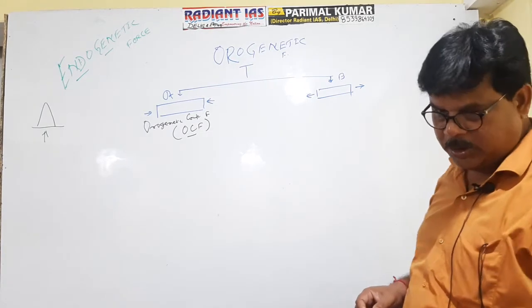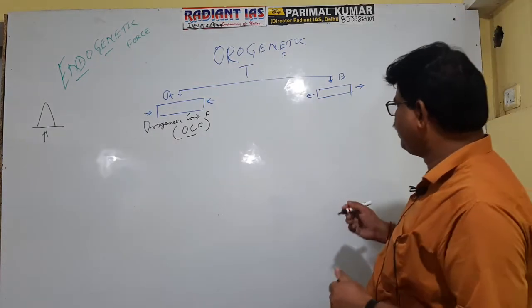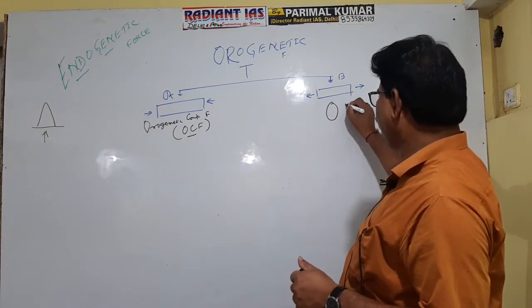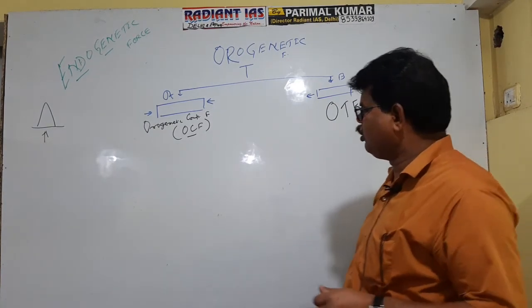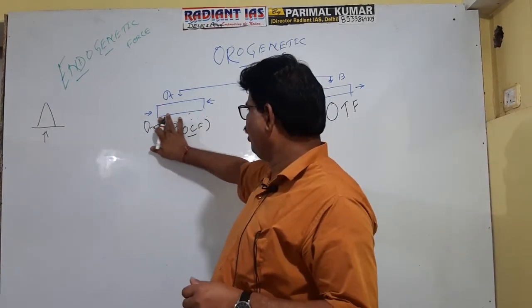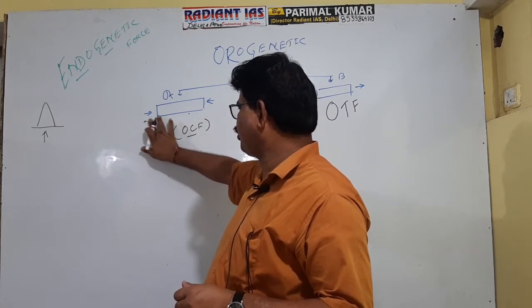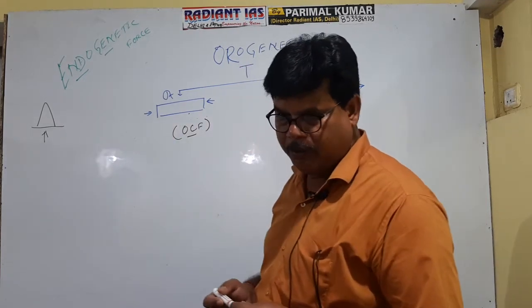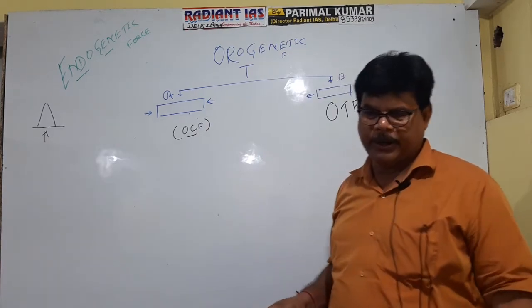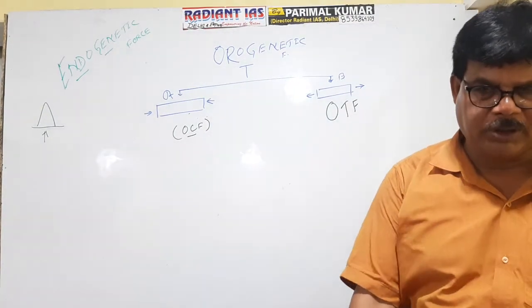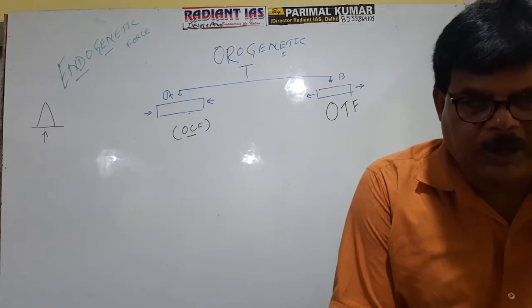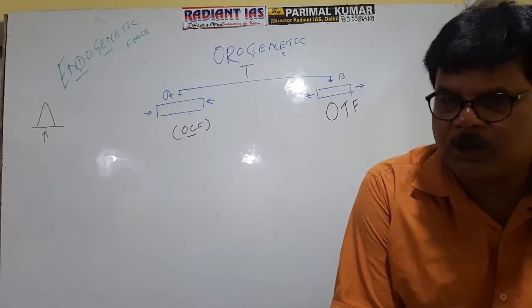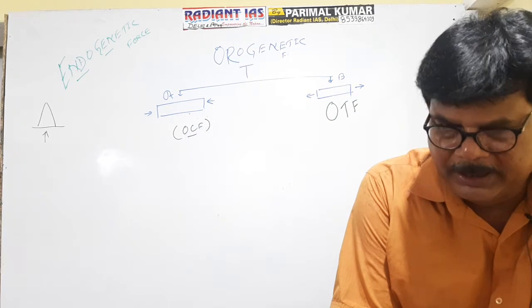So this force is referred to as OTF, orogenetic tensional force. This is OCF and this is OTF. OCF means orogenetic compressional force and OTF means orogenetic tensional force. Clear? Both forces are horizontally acting, that's why they are referred to as orogenetic.